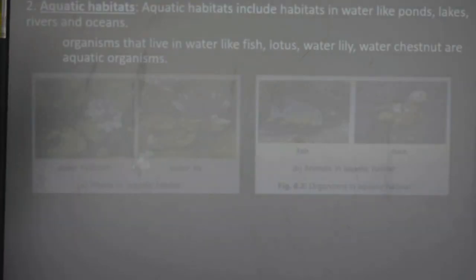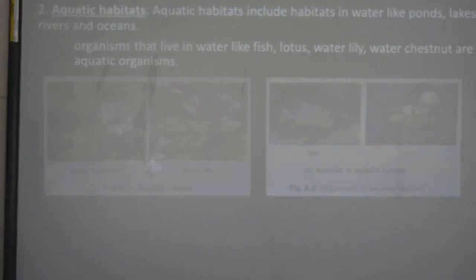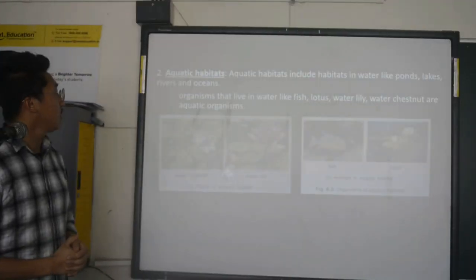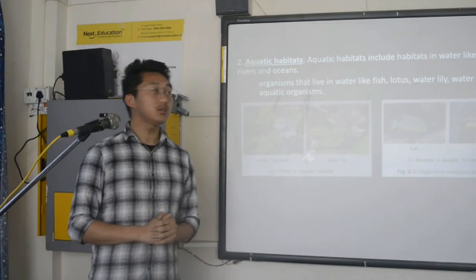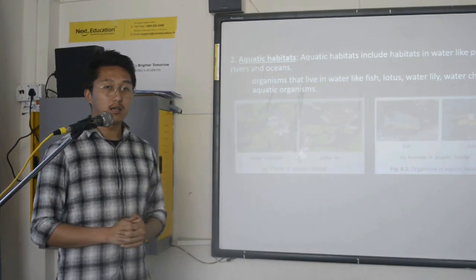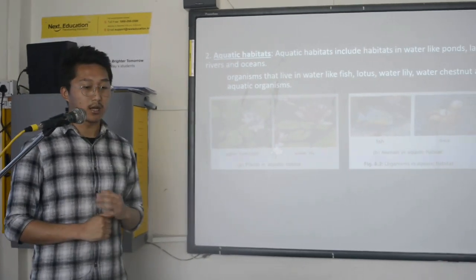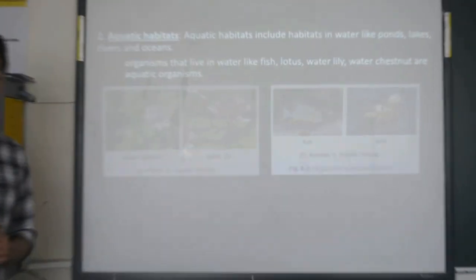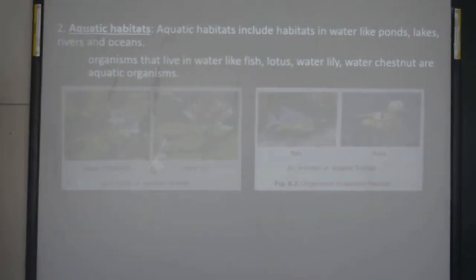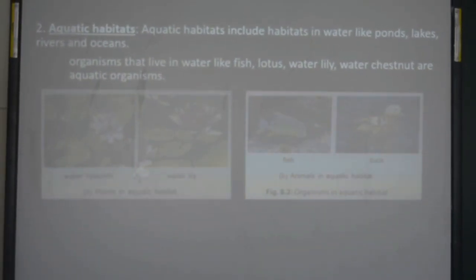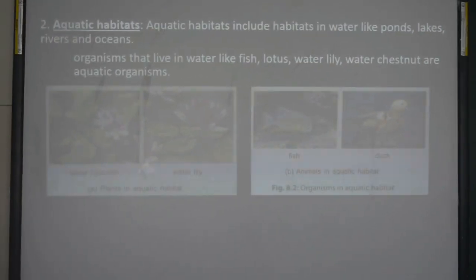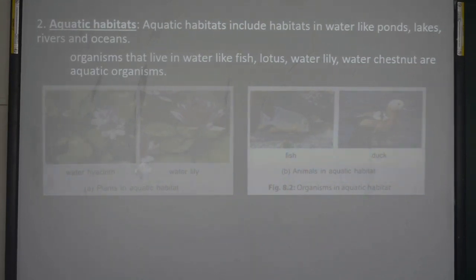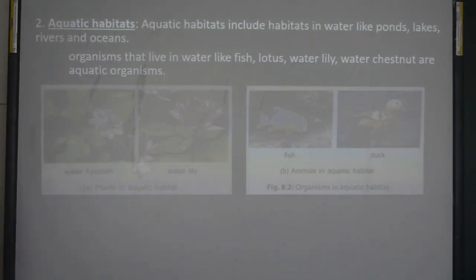Next, number 2, that is aquatic habitat. Aquatic habitats include habitats in water like ponds, lakes, rivers and oceans. Organisms that live in water like fish, lotus, water lily and water chestnut are aquatic organisms.